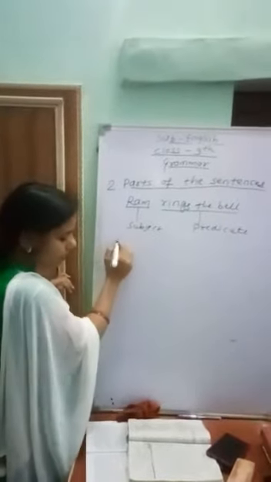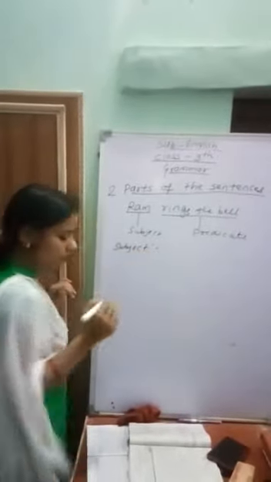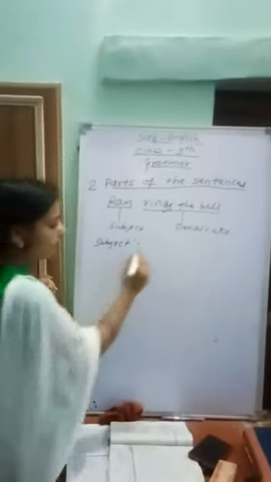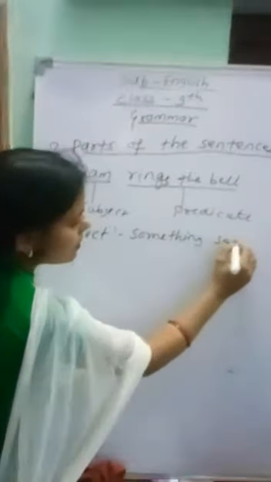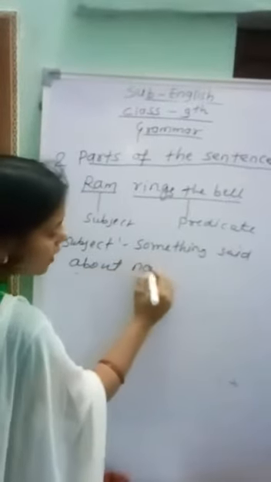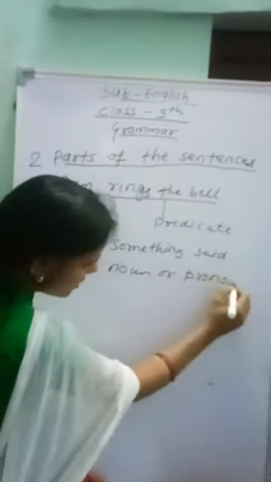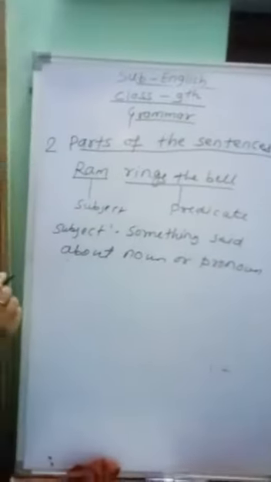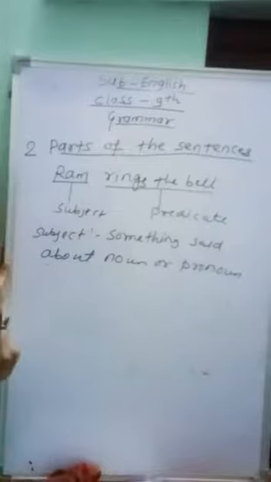See the definition of the subject: something said about a thing, a noun or pronoun, is called the subject.